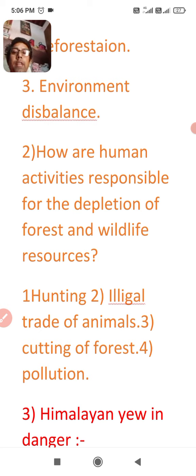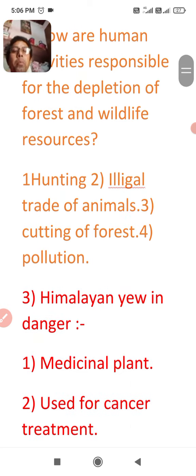And the next point, Himalayan yew in danger. We had an example of the Asiatic cheetah in the box, and we learned it yesterday. In the same way, there is the example of the Himalayan yew. Our bad practices are depleting this valuable tree, the Himalayan yew.